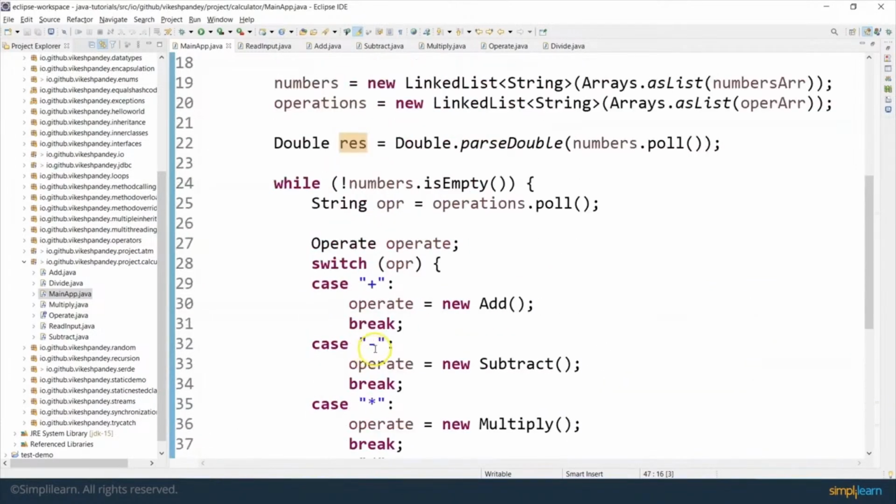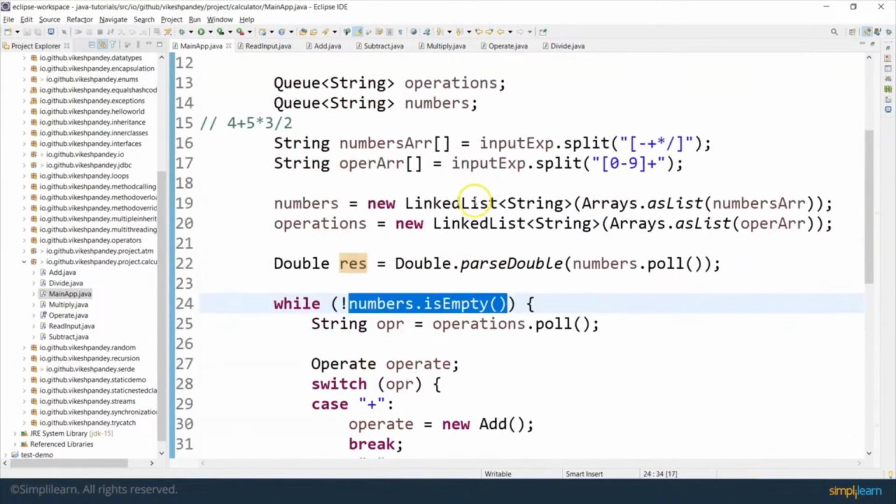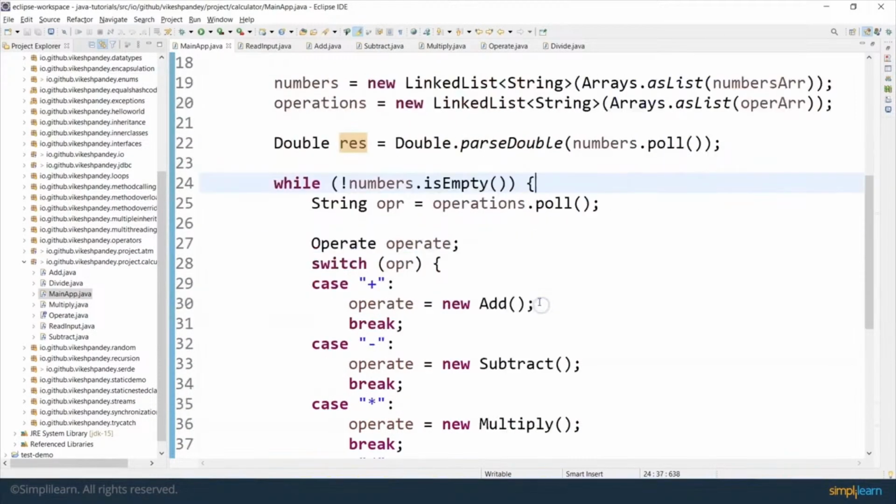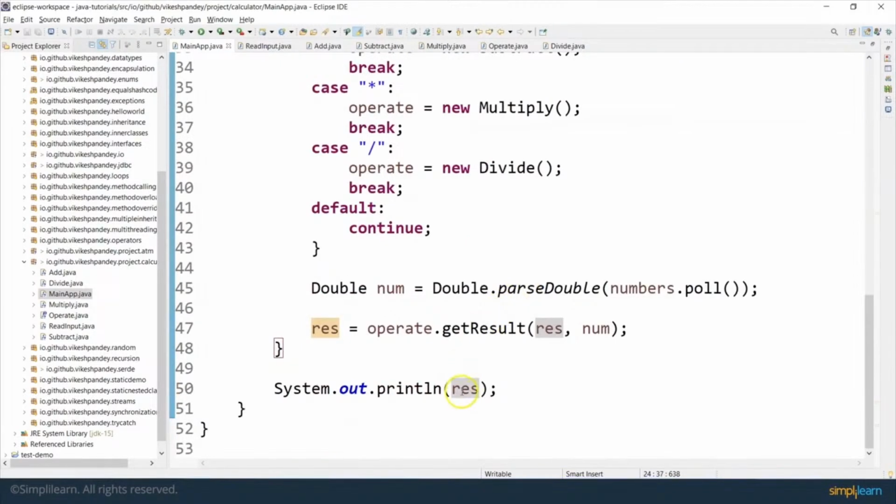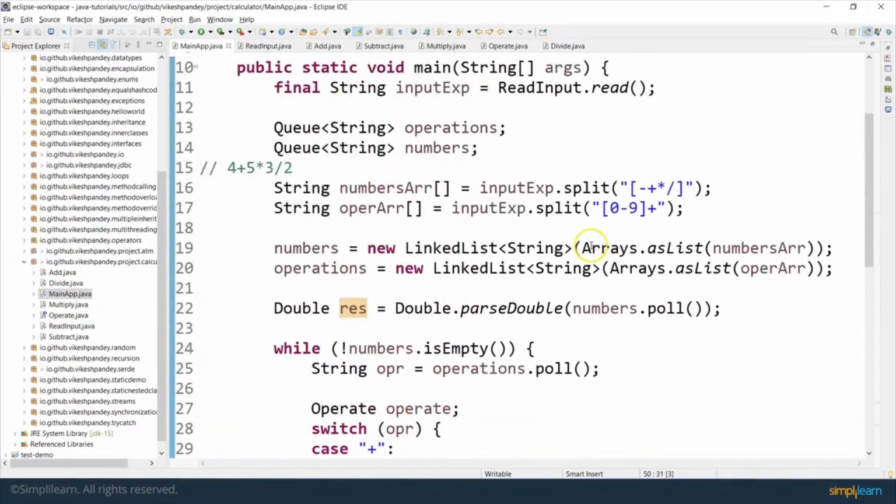And then it is again going to go back here and check the condition if the numbers queue is not empty. But now the numbers queue is empty because 2 was the last element. So it is going to come out of the loop and print the final result. That is how this whole program is working.